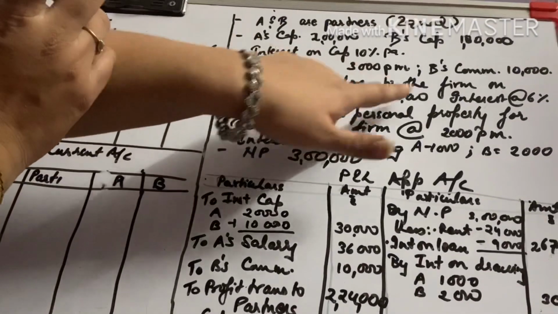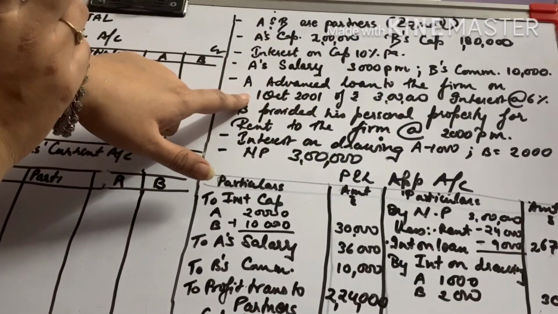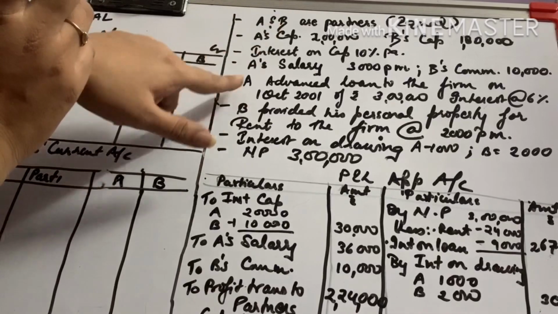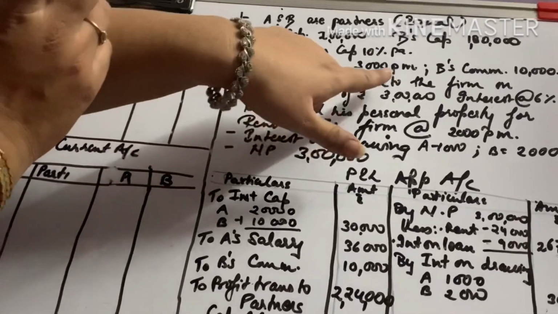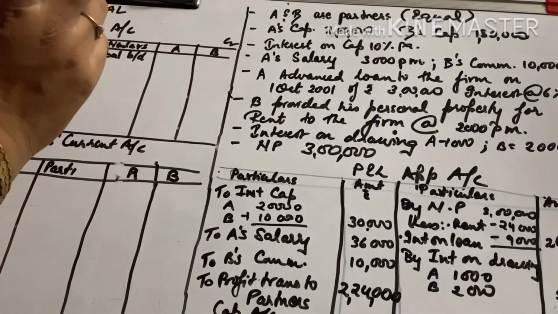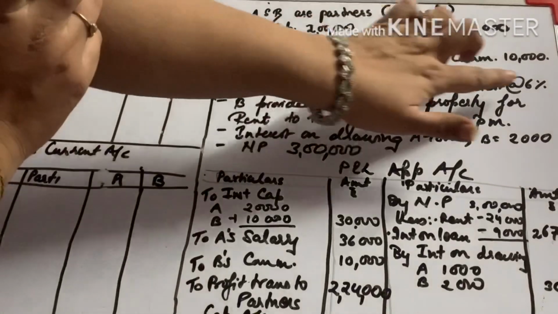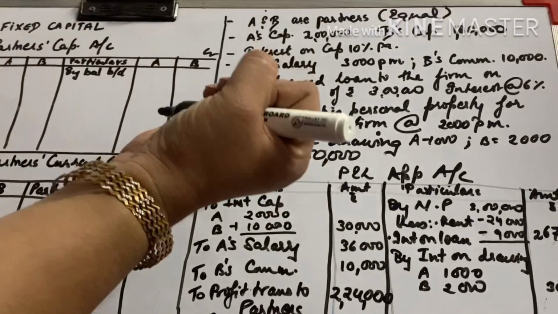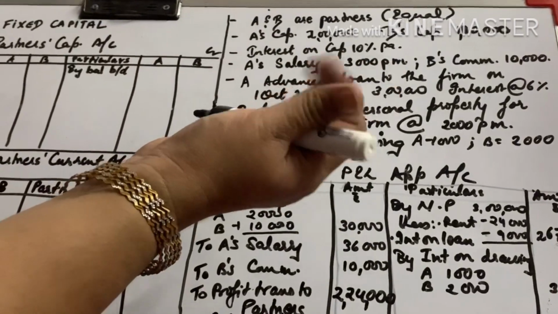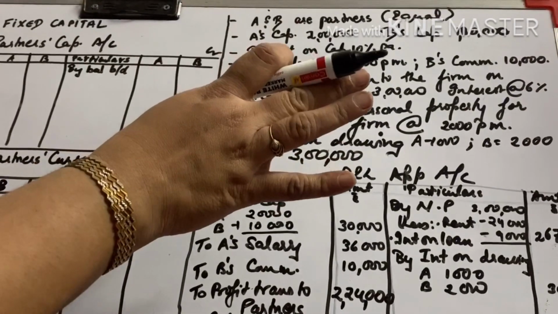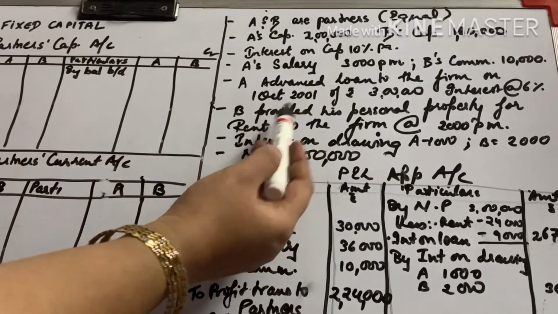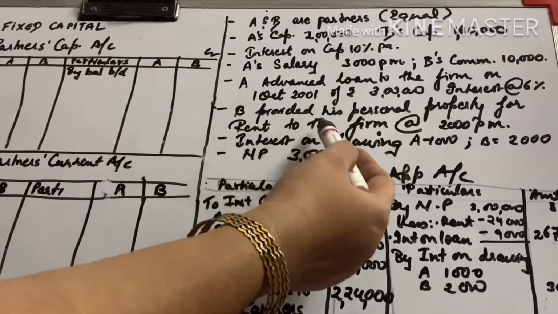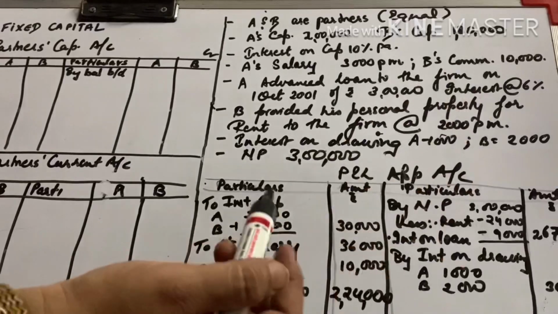A advances a loan to the firm on 1st of October. A gave a loan to the firm of 3 lakh rupees and the rate of interest is 6%. So if it is taken on 1st October, meaning October, November, December, January, February, March, how many months will the interest be? Only for 6 months. And B provided his personal property on rent to the firm for 2,000 per month.